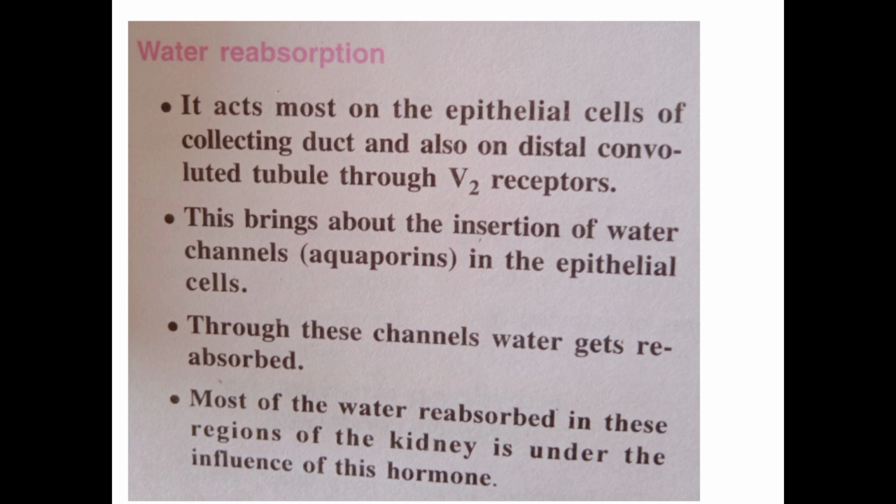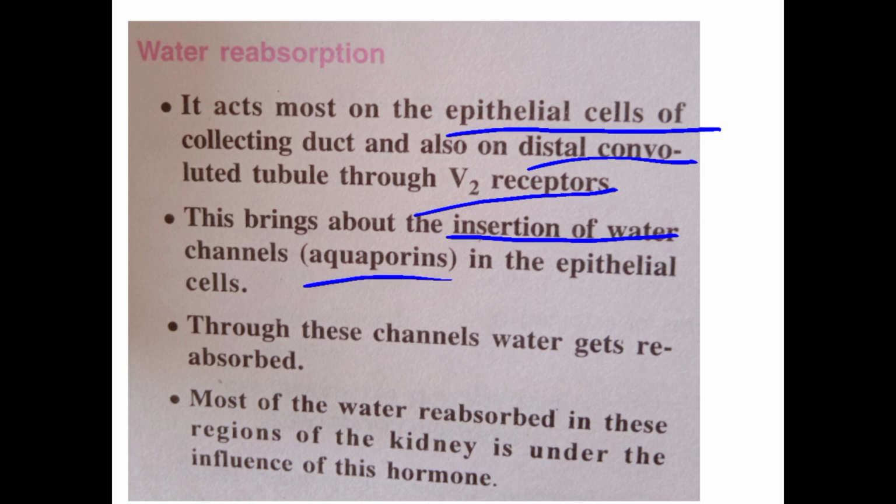How will it do this? Mainly it acts on two sites: one is the kidney and another is the smooth muscle of blood vessels. The main function of ADH is to conserve the water in the body and prevent the loss of water through urine. One acts on the kidney. It acts on the epithelial cells of the DCT and collecting duct through V2 receptors and brings about the insertion of water channels, also called aquaporins, in the epithelial cells.